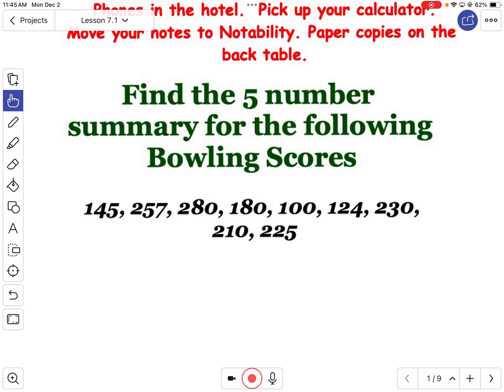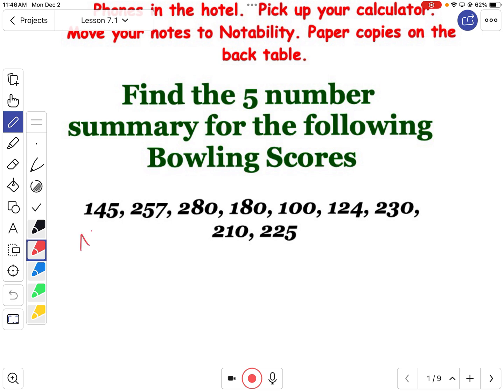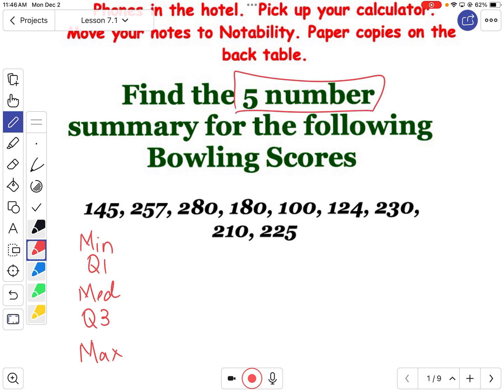All right, so this asks about the 5-number summary. Now, y'all, it's been a hot minute since we did that. We did that early on in the semester. Does anybody remember what things are included in the 5-number summary? What do you think, Camden? Close. The median's in there. We talk about the minimum, the max, quartile 1, the median, and quartile 3. That's what we're talking about when we say the 5-number summary.